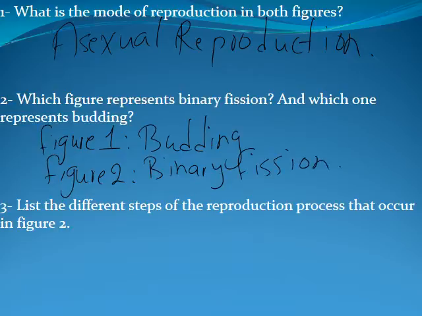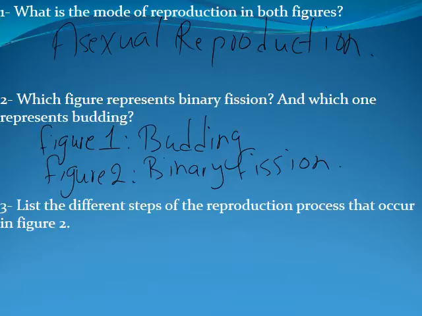Moving to Jamil. List the different steps of the reproduction that occur in figure number 2. A. Cell elongates and DNA is replicated. Okay, this is the first step. Second, cell wall and plasma membrane begin to divide.